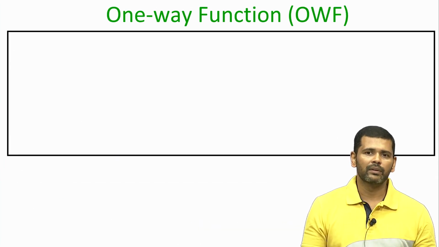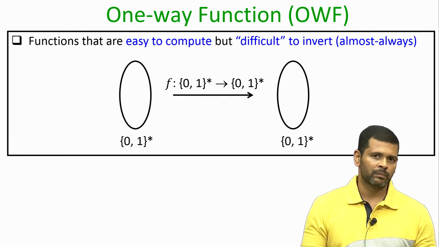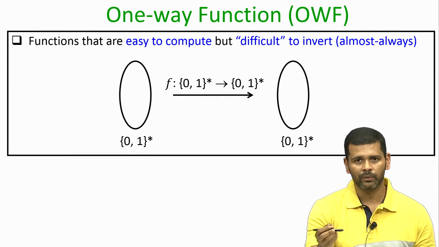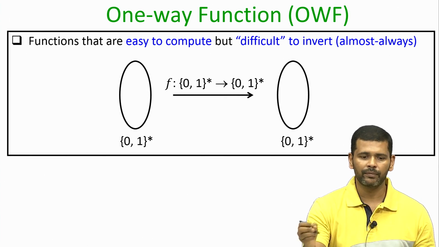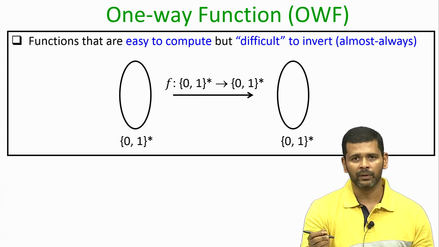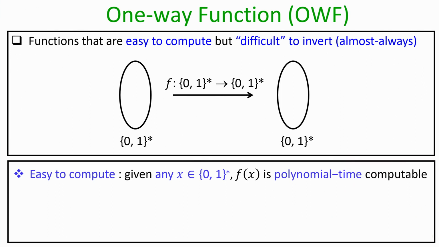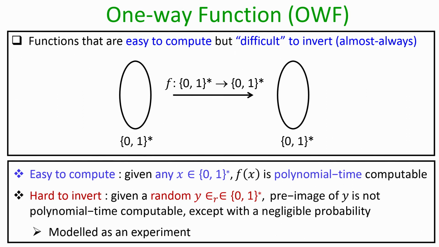Let me introduce the concept of one way function, or OWF in short. It is a function from the domain of bit strings to the codomain of bit strings, denoted by little f, and informally it is a function which is easy to compute but difficult to invert. More specifically, there are two requirements from this function. The first requirement is that it should be easy to compute, namely if you are given any input x, computing the value of the function on that input x should be polynomial time, polynomial in the size of the input x. The second requirement, which is the interesting property of this one way function, is the hard to invert property.